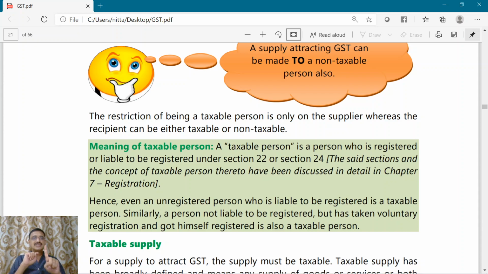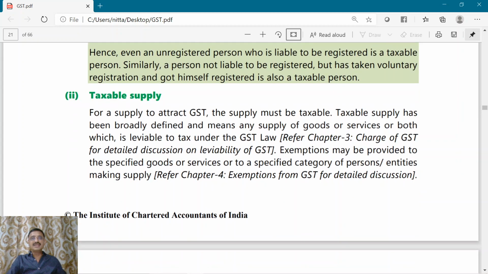One situation is that a person did not get himself registered, though he is liable to get himself registered under the provisions of the Act. He will be called a taxable person. In the other, a person need not get himself registered, but he voluntarily got himself registered. He will be a taxable person. Next, what do you mean by a taxable supply?